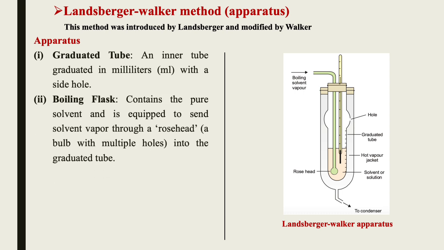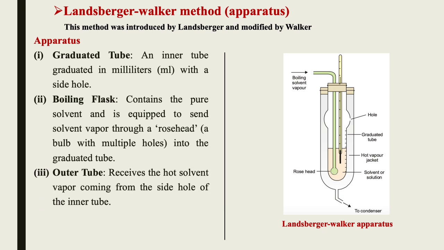Second is the boiling flask, that is not shown over here, but from that boiling flask you are directly getting the boiling solvent vapor. It contains the pure solvent and is equipped to send solvent vapor through a rose head, a bulb with multiple holes, into the graduated tube. So the vapor comes into the graduated tube with the rose head, and all the vapor comes out through these holes.